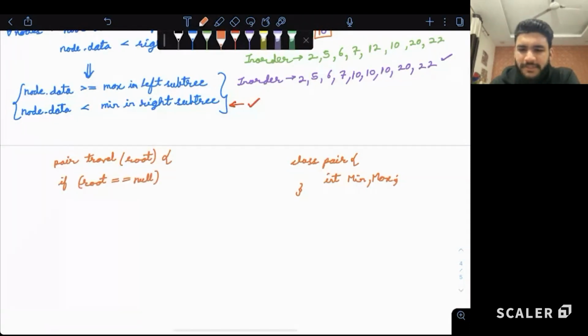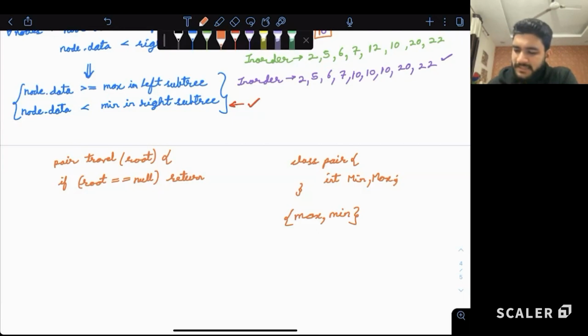If the tree is empty, if we are standing at a null node, what should be returned? So let's say we are returning max comma min, or min comma max. So let's say max comma min. Max comma min is something we have to return. All right.